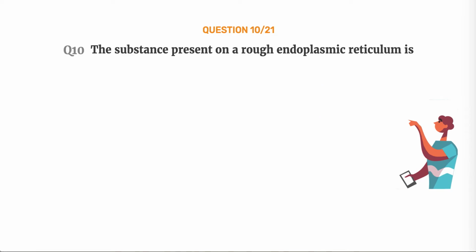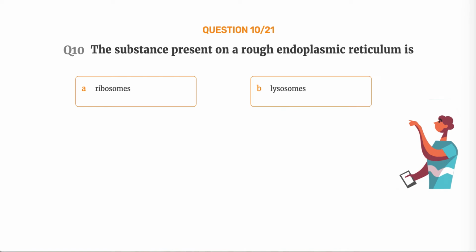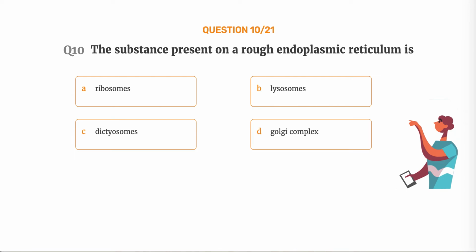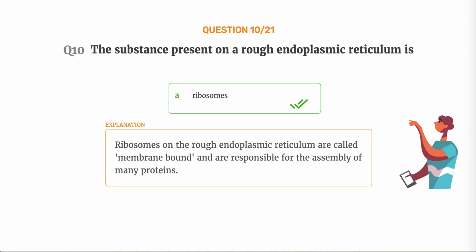Question number 10. The substance present on a rough endoplasmic reticulum is option A, ribosomes. Option B, lysosomes. Option C, dictyosomes. Option D, Golgi complex. The correct answer is option A, ribosomes. Ribosomes on the rough endoplasmic reticulum are called membrane-bound and are responsible for the assembly of many proteins.